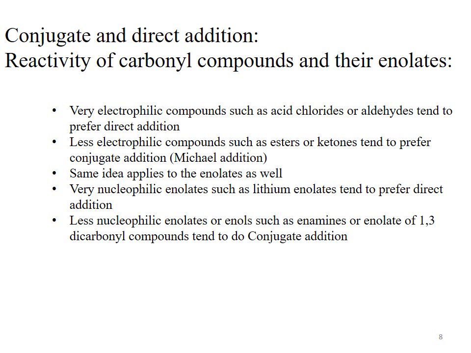Very nucleophilic enolates such as lithium enolates tend to prefer direct addition. So if our enolate is more nucleophilic, like a lithium enolate, the question is how lithium enolates are formed.